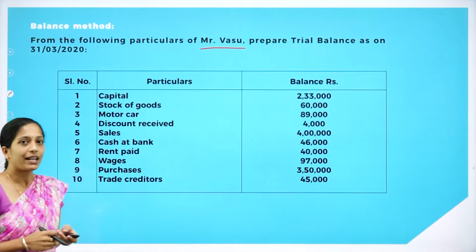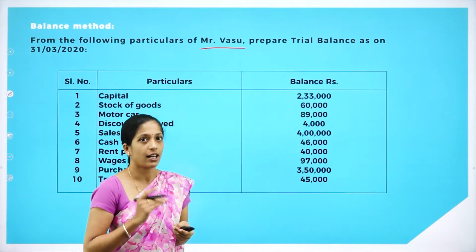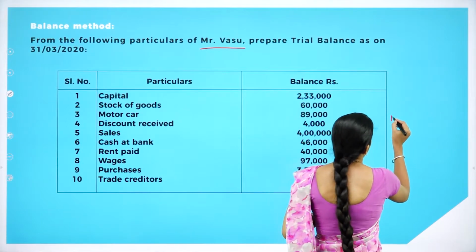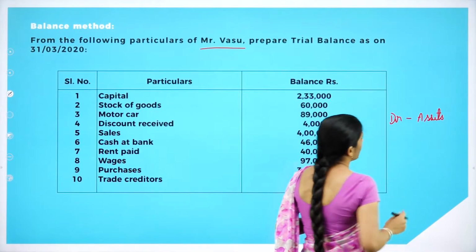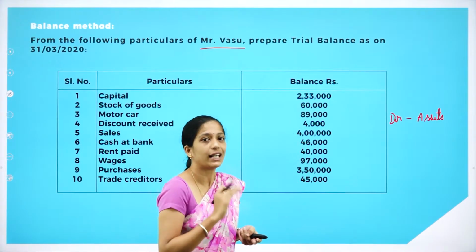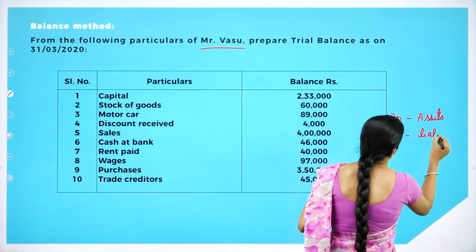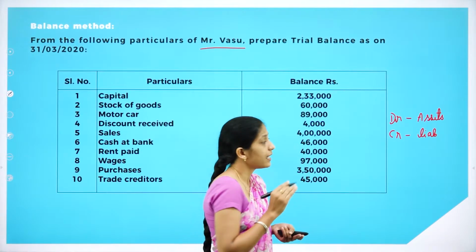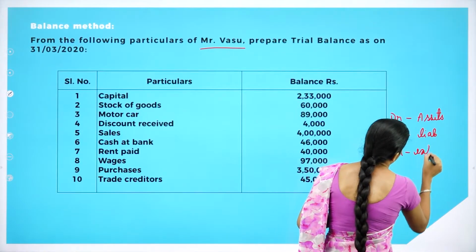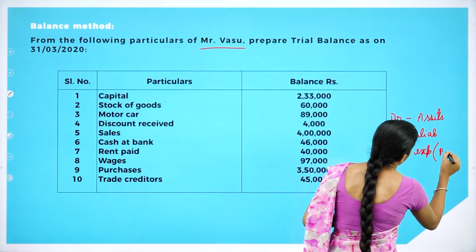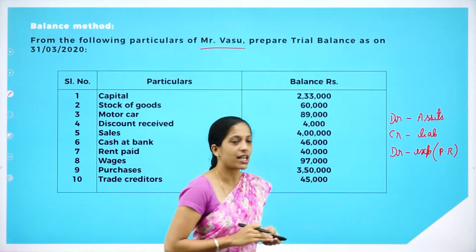Clear? Before preparing trial balance, let us see what are the items to be debited and what are the items to be credited. So you will debit all the assets. If there are any assets given in the particulars column, we will debit all the assets. Next, we will credit all the liabilities. Next, you will debit all the expenses except purchase return.